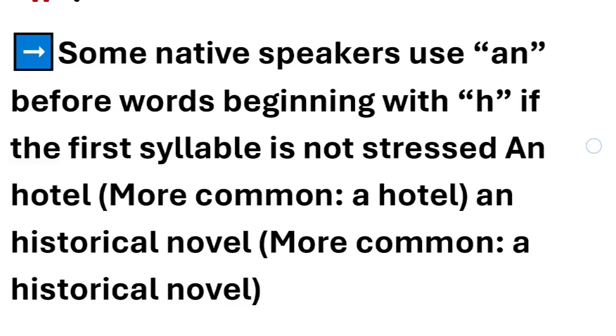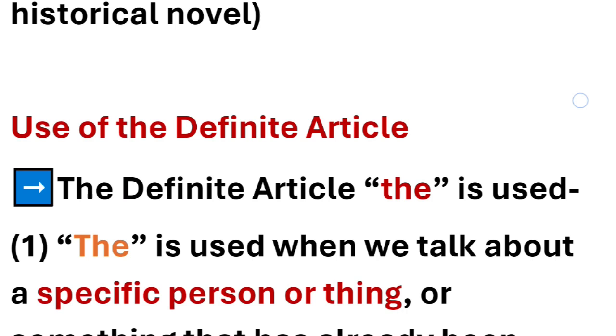More common in India is a hotel, a historical novel. That is perfectly okay. I'm mentioning this so that if you're listening to a native speaker, you'll understand that this is common in English-speaking countries as well. So a hotel, a historical novel will also be perfectly fine if you're writing an exam here in India.